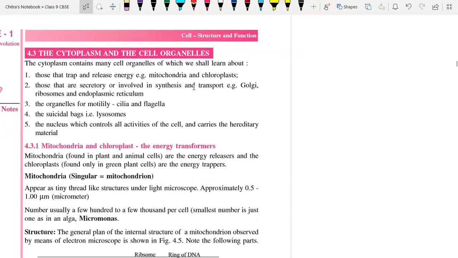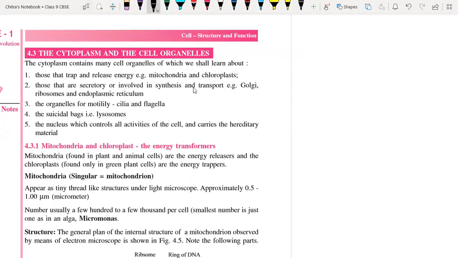Cytoplasm plays a very important role, and it provides a medium for the many biochemical reactions performed within the cell. All the cell organelles perform their functions in the cytoplasm only. That's why cytoplasm is important. It is a jelly-like substance present in a cell.